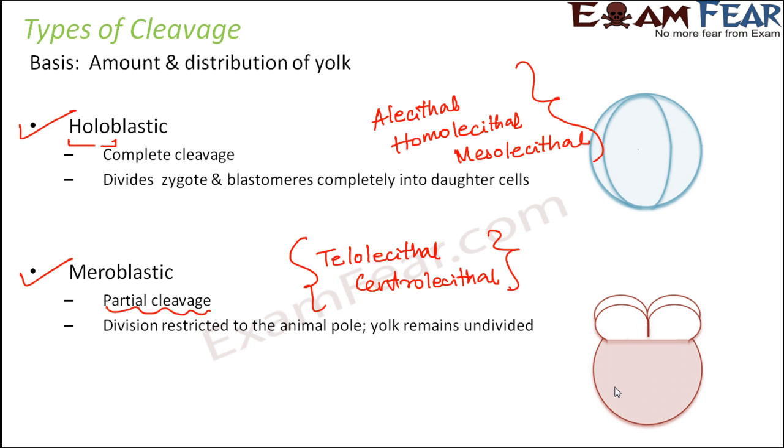So please understand, do not just memorize them. Holo means whole, complete cleavage. Where will complete cleavage happen? Where there is less yolk. And where do you have less yolk? Alecithal, that is no yolk. Mesolecithal, medium yolk. Homolecithal, where the yolk is present in small amount and it is uniformly scattered everywhere. So there holoblastic cleavage will take place. Meroblastic, more amount of yolk or yolk concentrated on one side, like telolecithal or centrolecithal. So there meroblastic cleavage will take place.